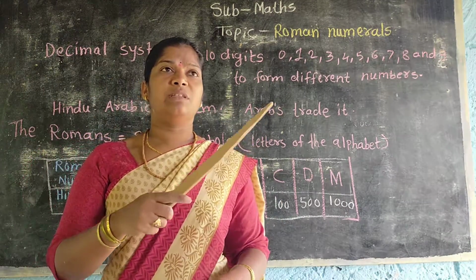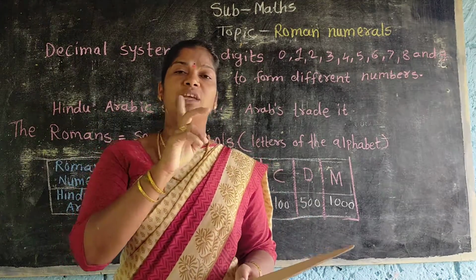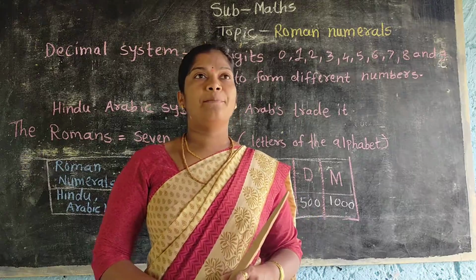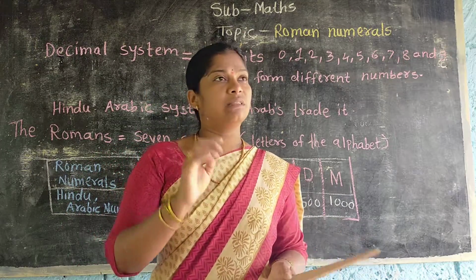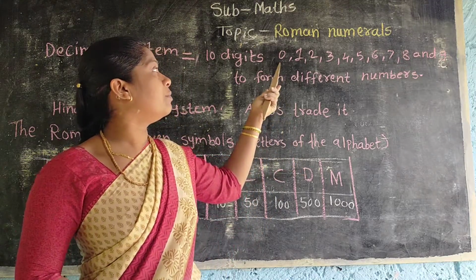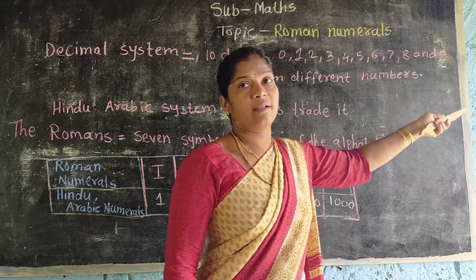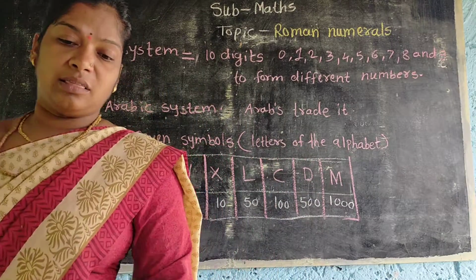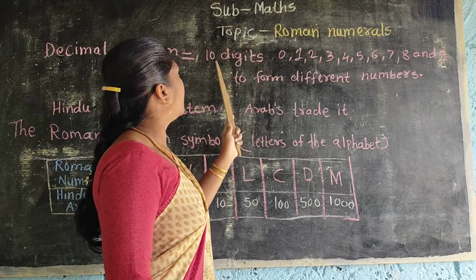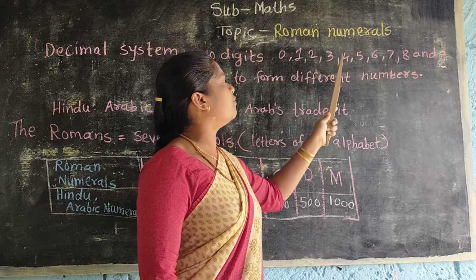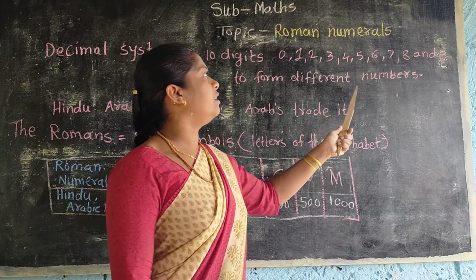For example, 100. How many digits do we use here? Here 1 and 2 zeros. We use 1 and 0 here. Then 9281. Here we take the digits between 0 to 9. Now see here, these 10 digits 0, 1, 2, 3, 4, 5, 6, 7, 8 and 9 form different numbers.